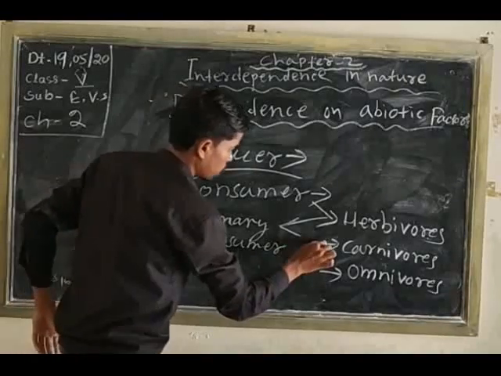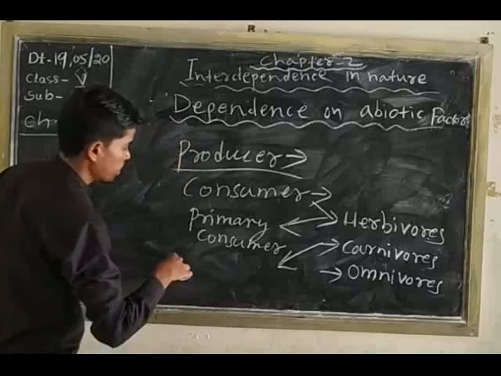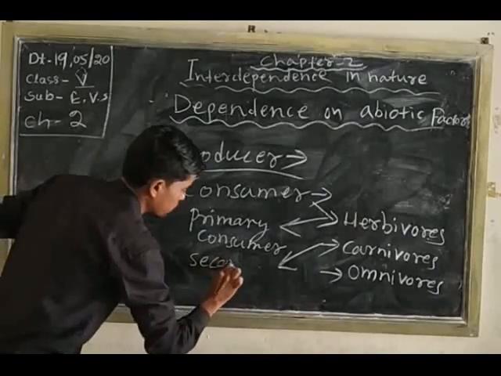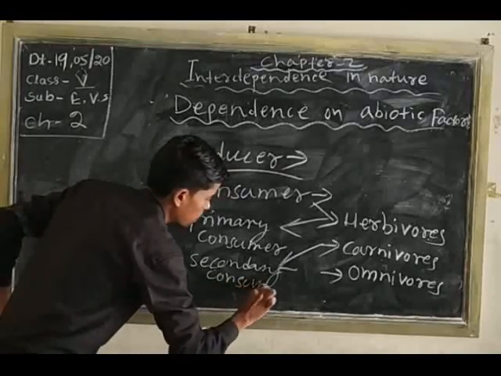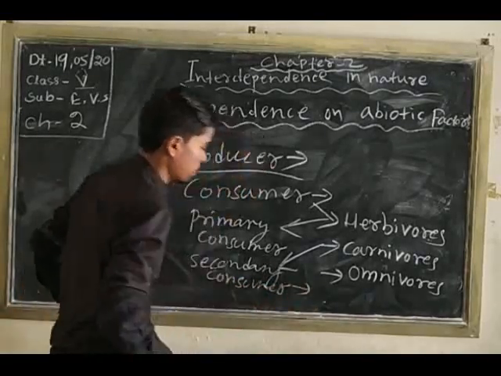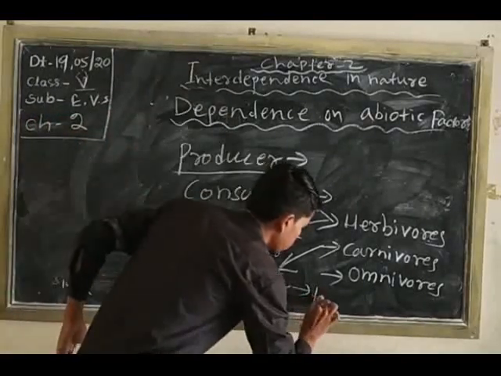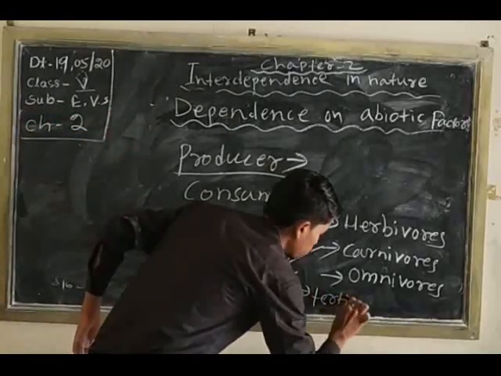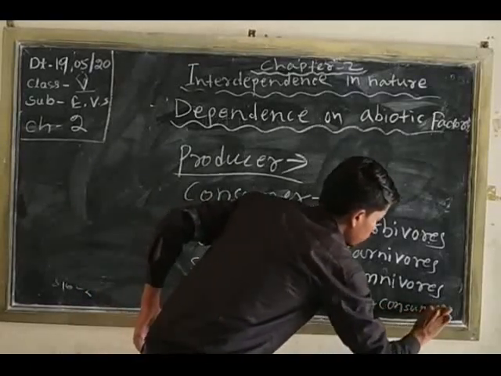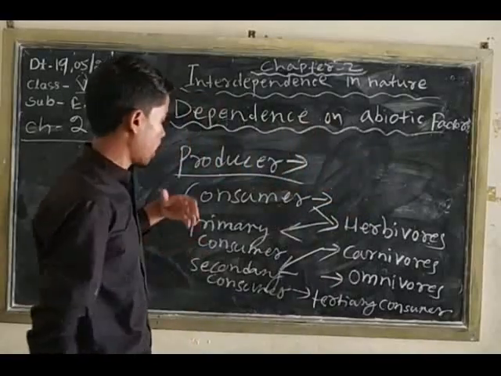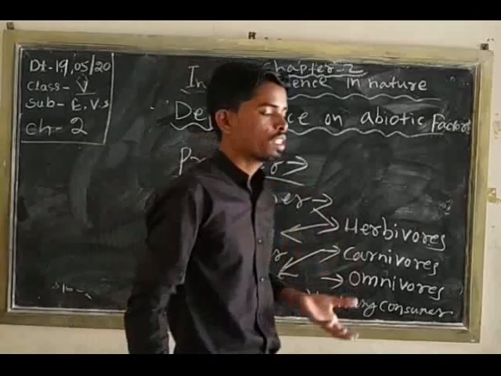Then carnivores are secondary consumers, and next, tertiary consumers. Okay, so primary consumer, secondary consumer, and tertiary consumer.